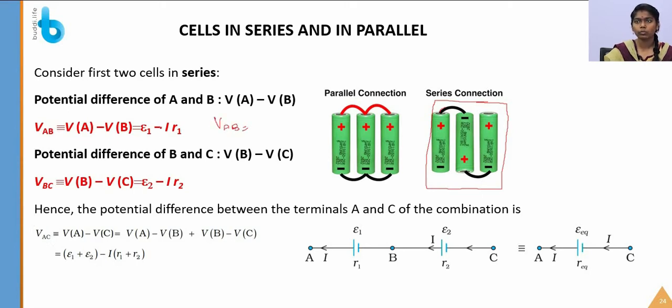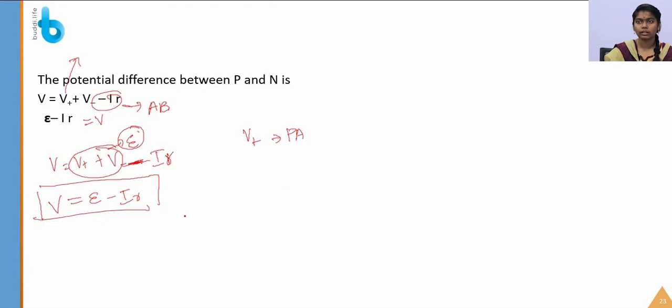VAB is equal to epsilon 1 minus IR, as we have already seen in the formula V is equal to epsilon minus IR. Note, students, that we will use this expression again and again for formulas, instead of derivation, and also for problems. So note it down. This expression is very important.